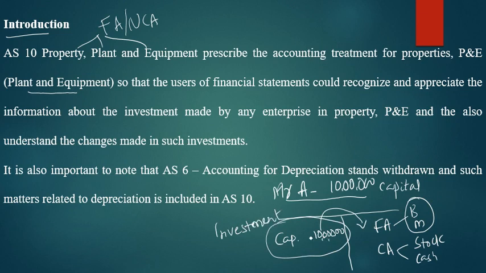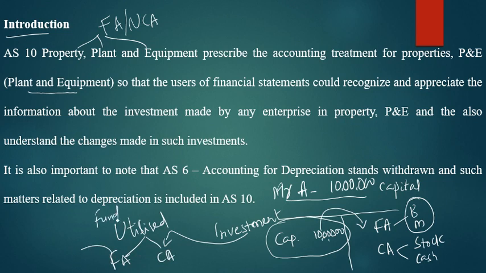Right? So 10 lakh rupees investment, then where is it invested? Invested means once the money is taken as capital, it should be utilized. Where is it utilized? That is the proportion: fixed assets, current assets. I think you all know that the application of your fund or investment in fixed assets is what you study in capital budgeting. And the application of your money in current assets is a study of working capital management.